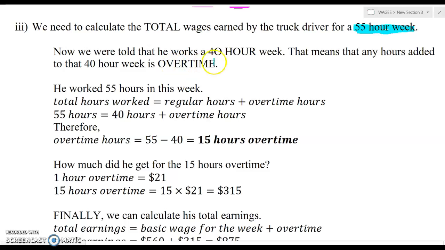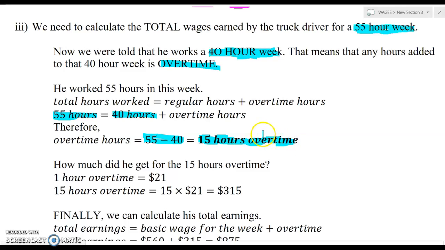We are told that he works a 40-hour week, right? That's the first line, I think, in the question. That means that any hours added to that 40-hour week is overtime, right? So if you work 55 hours in this week, then his total hours is 55 hours for that week, but his regular hours is 40 hours. So anything extra, remember, is overtime. So 55 take away 40, he worked 15 hours overtime, right?